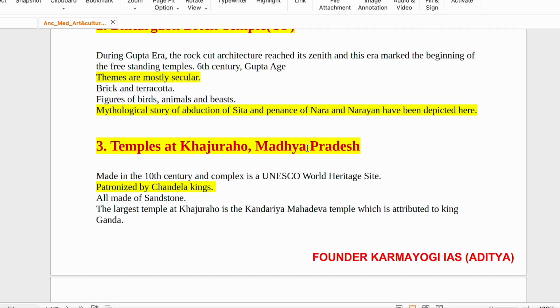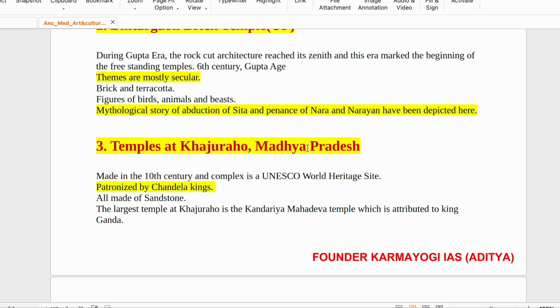Then comes the temple at Khajuraho, Madhya Pradesh. Made in the 10th century, the complex is a UNESCO World Heritage Site. Very important, patronized by Chandela kings. They may write Chalukya or some other kings, but it was patronized by Chandela kings. Use of sandstone, not marble.